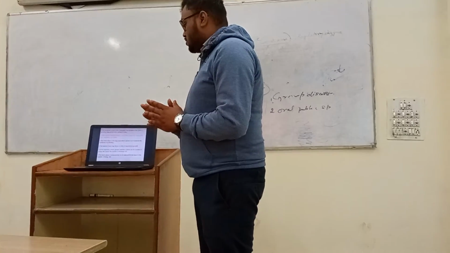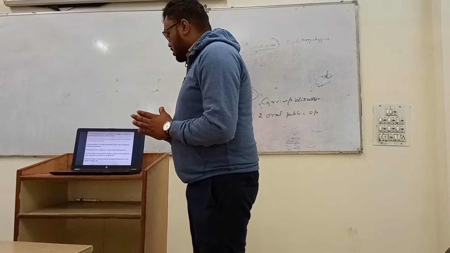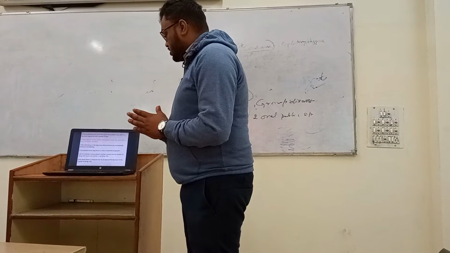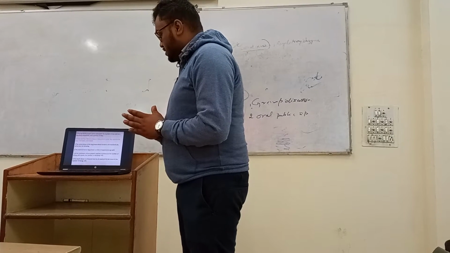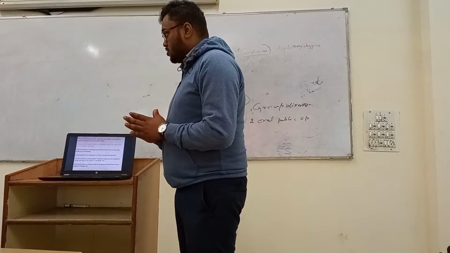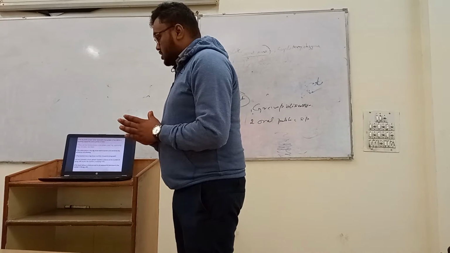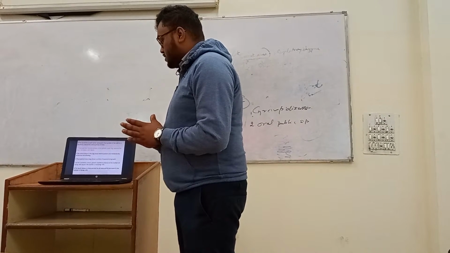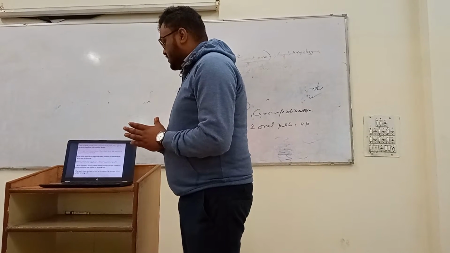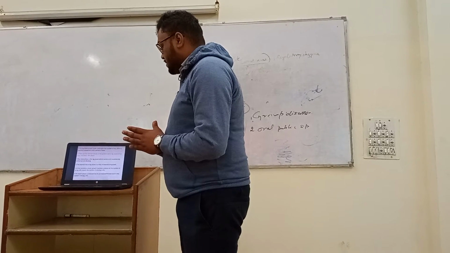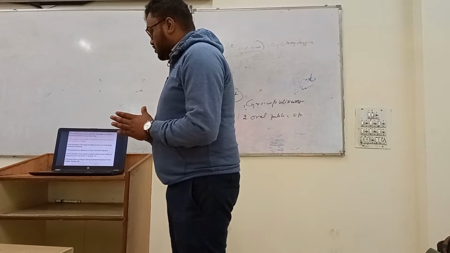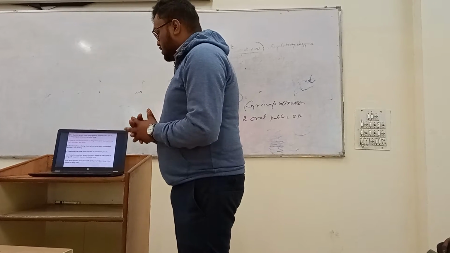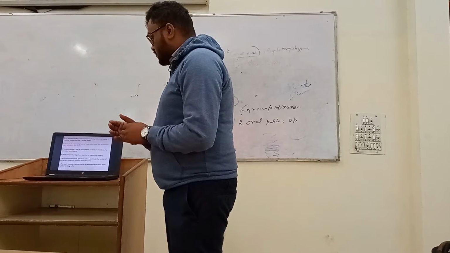So the bacterial growth curve can be divided into four distinct phases. First is the lag phase, then the exponential or log phase, then the stationary phase, and finally the death phase. The initial phase is the lag phase, where the bacteria are metabolically active but not dividing.